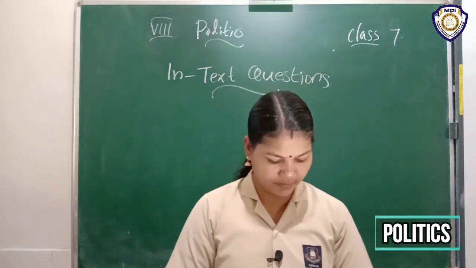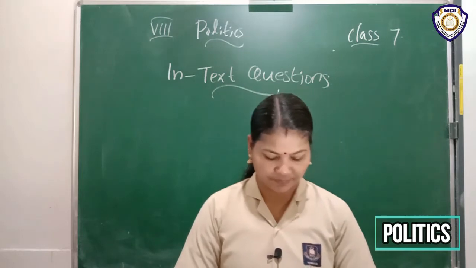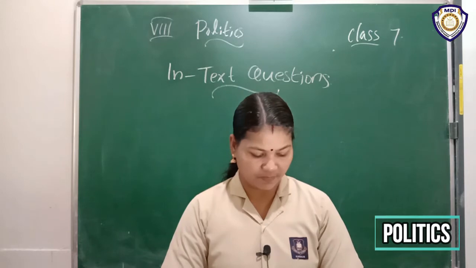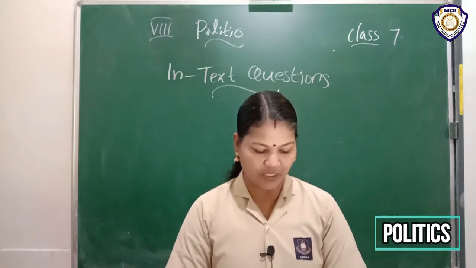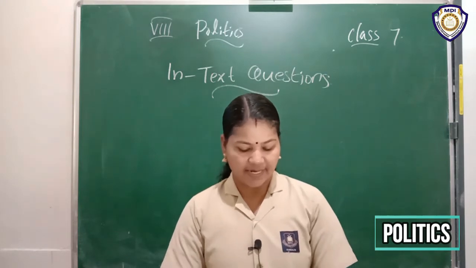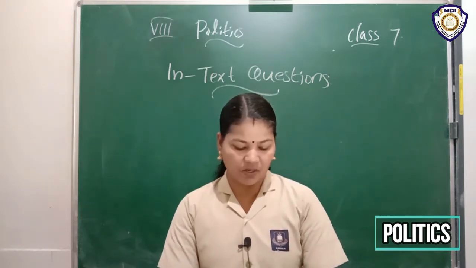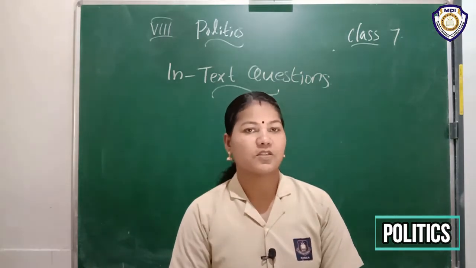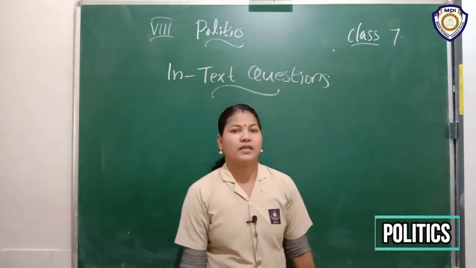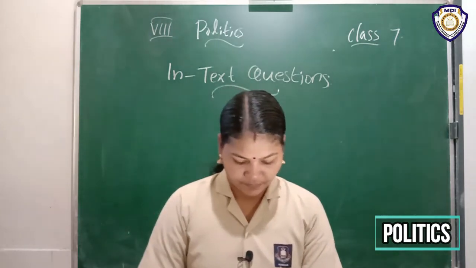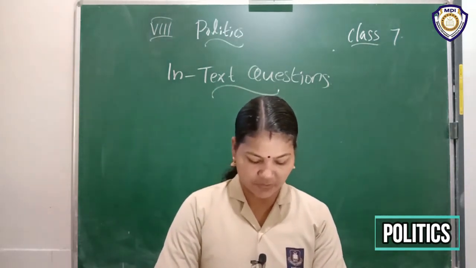Then page number 7. There are also some questions. In what way is the class monitor misusing his power? We already discussed it. The class monitor is making wrong complaints about innocent students to the teacher.